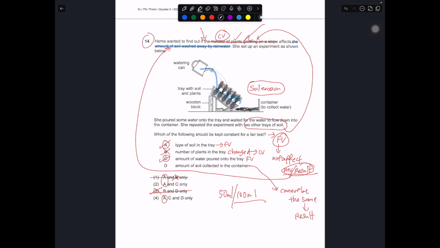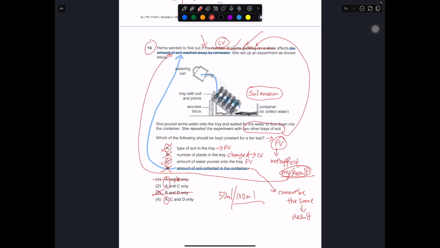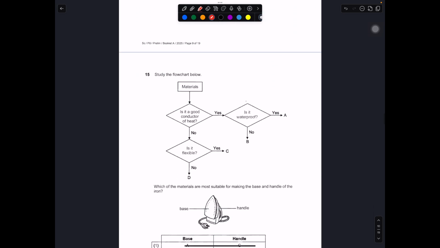Okay, can you see this part? They're exactly the same statement. The amount of soil collected in the container is actually represented by the amount of soil washed by the rainwater. Maybe I should use blue color. These are the same, this represents the same variable. So D cannot be kept the same because it's your result. So to answer, only A and C, so it should be number 2. Okay, 14 is 2.